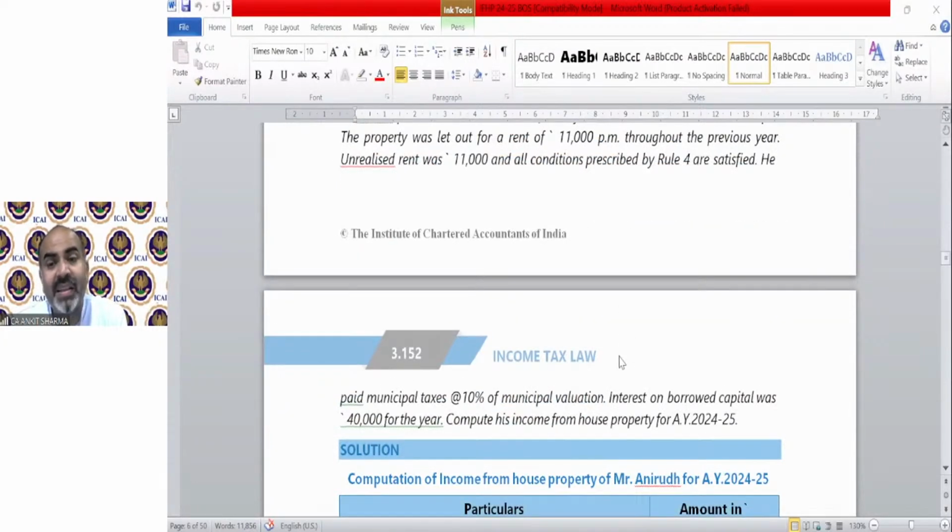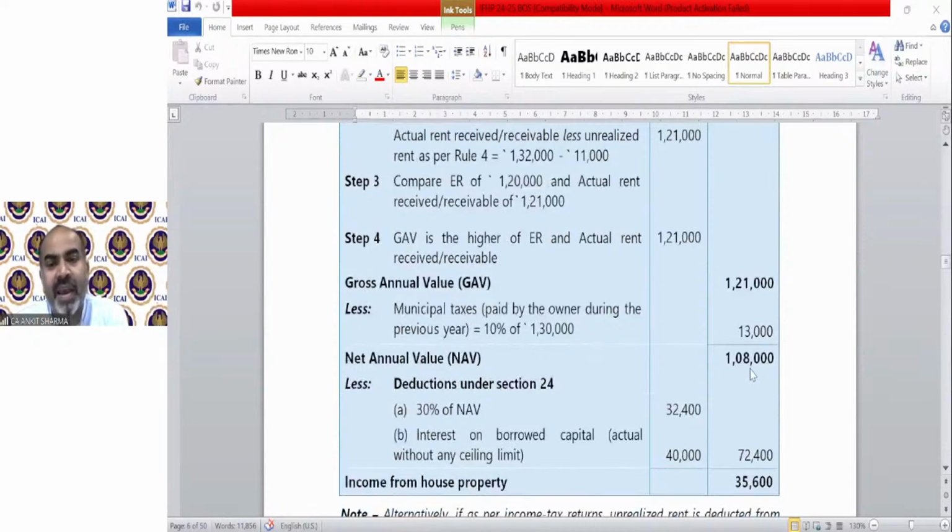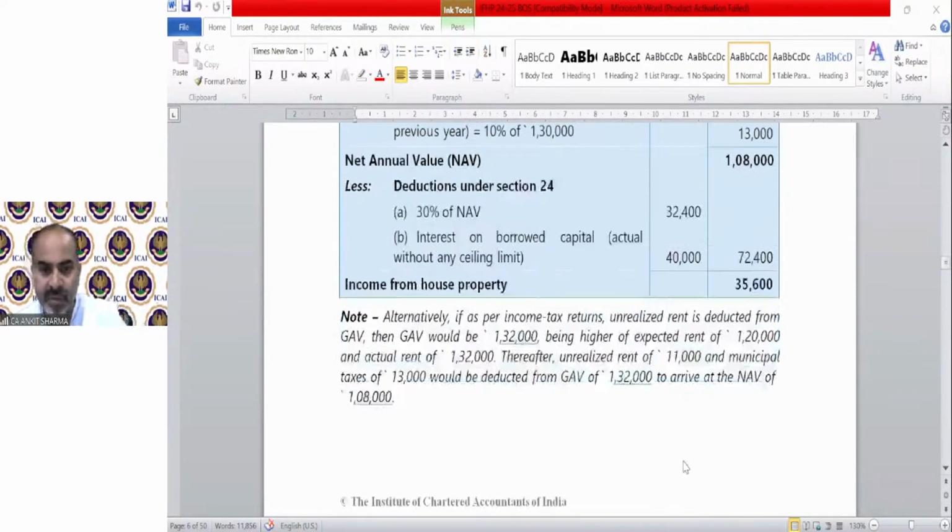That is 13,000 rupees. Interest has been given in the question. You can see the GAV is 121. Municipal tax is 13,000. NAV is 1,08,000, 30% deduction is 40,000. There is no limit on this deduction because the property is let out. Only in case number A and B, there is a limit of 30,000 or 2 lakh. In all other cases, there is no limit of 30,000 or 2 lakh. Solved.